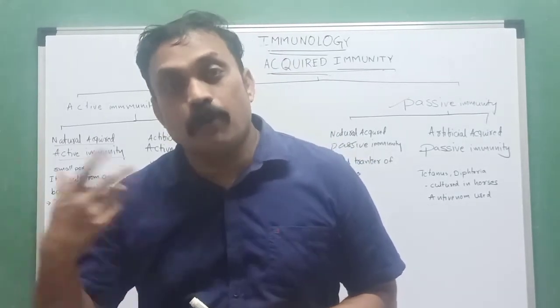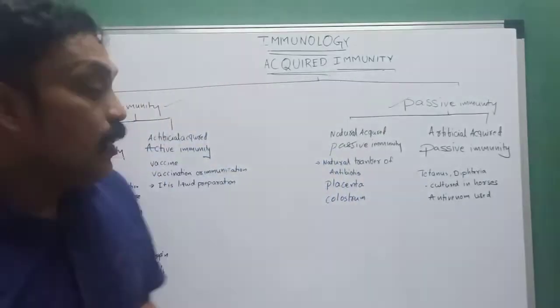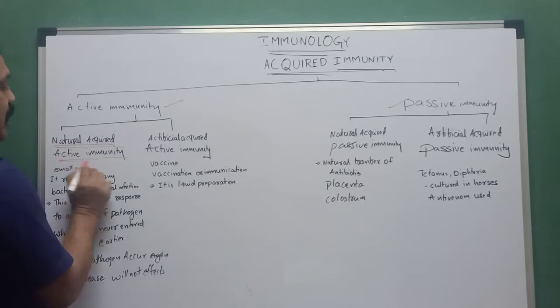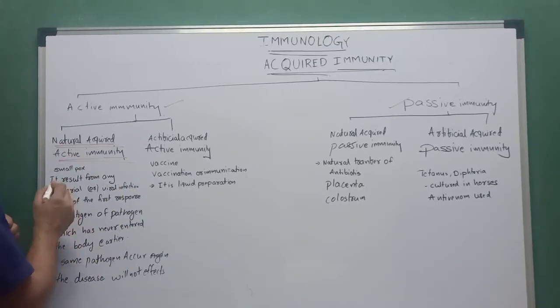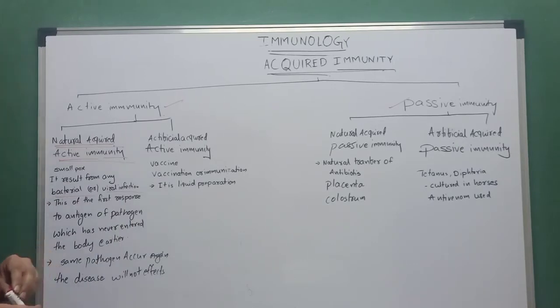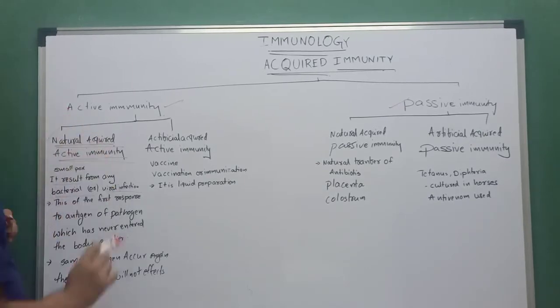Naturally my body develops those antibodies. It results from any bacterial diseases and viral infections.